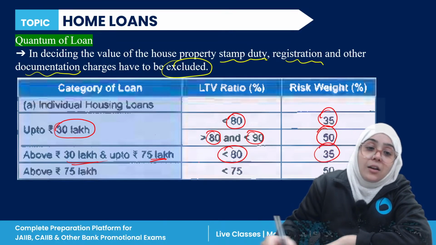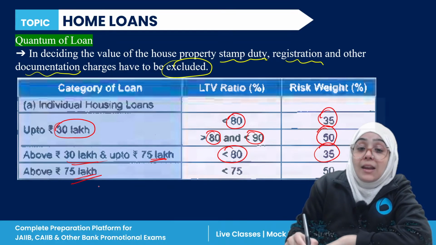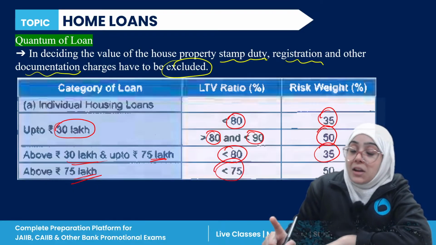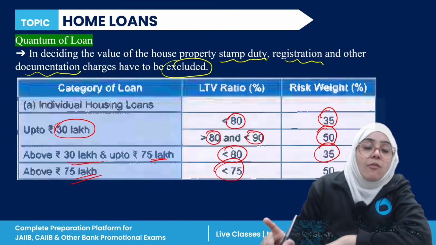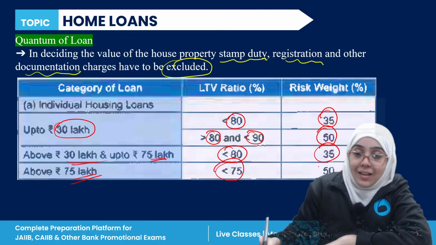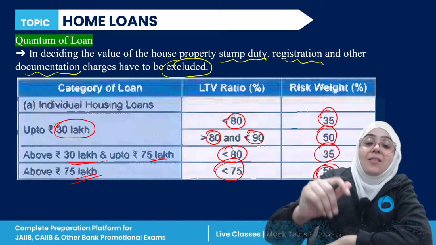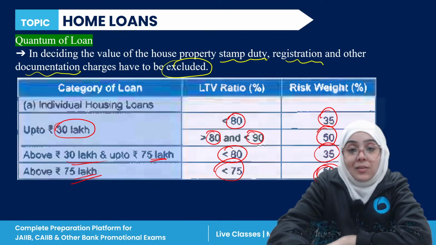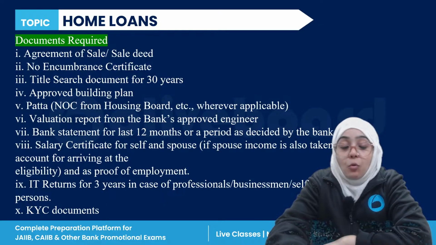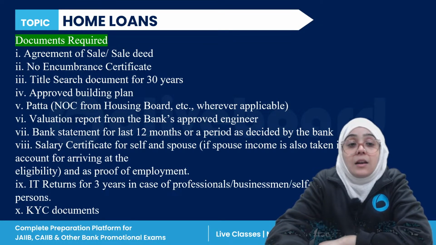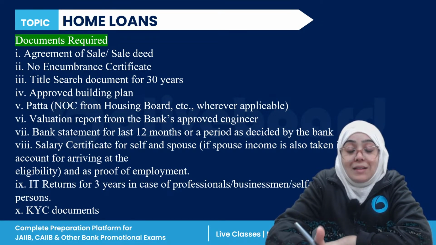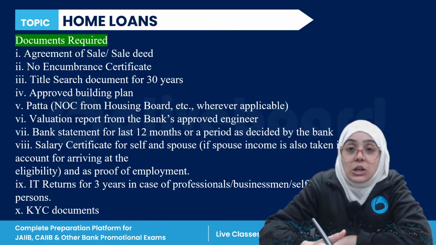Again, the risk weight is 35%, and over and above 75 lakh, then it is 75%. For loans of less than 75 lakh sanctioned for that site, the risk weight here is 50%. Clear? Now, what are the different types of documents that are needed for the home loan? So these are the different types of documents that are needed for the home loan.